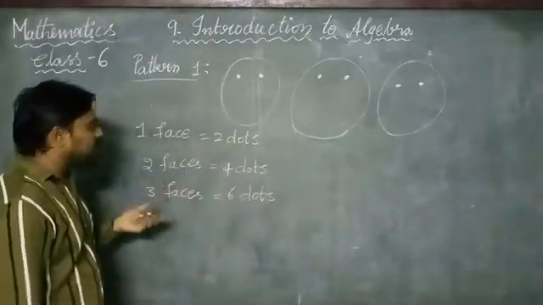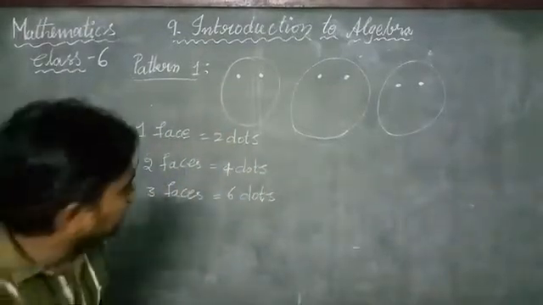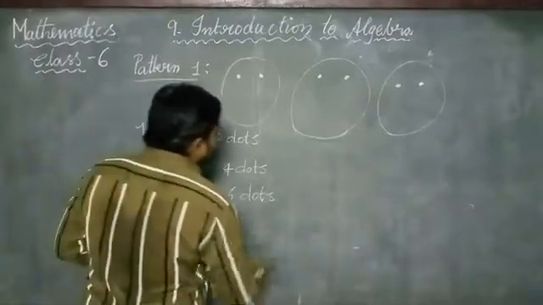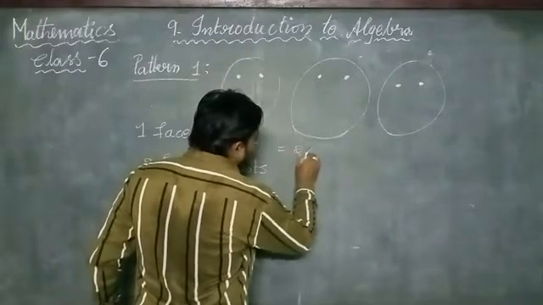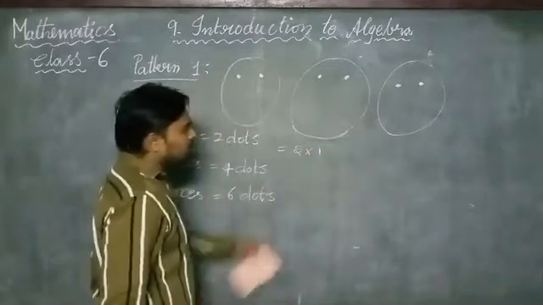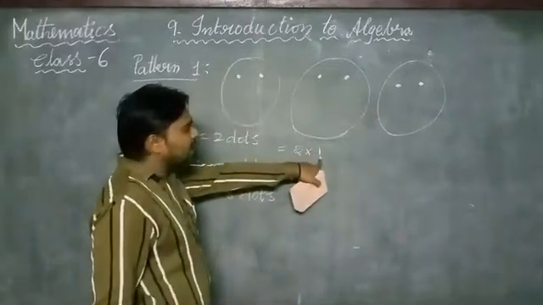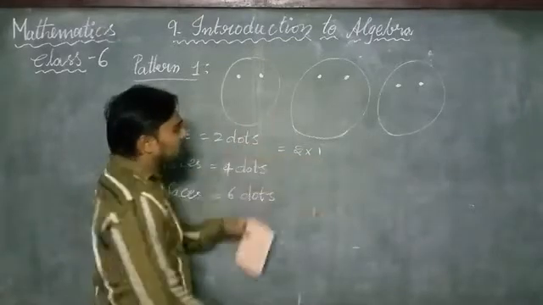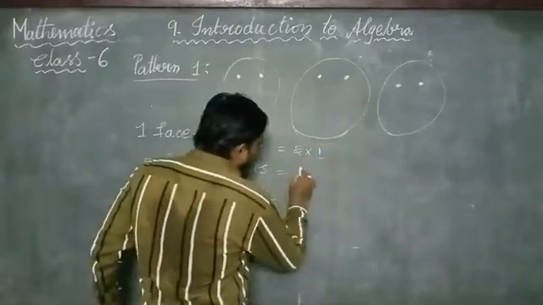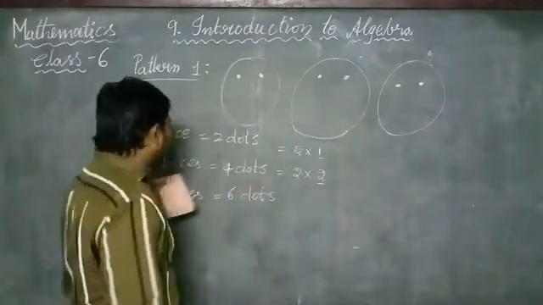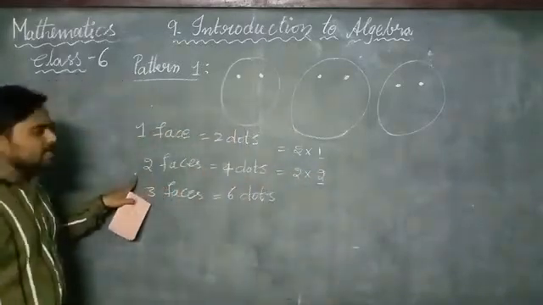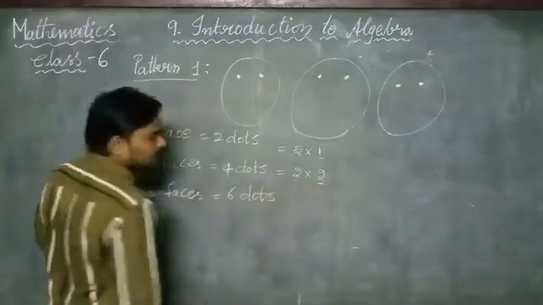Now let us see here. To draw one face, the 1 represents the one face. Here to draw 2 faces, it can be written like this.